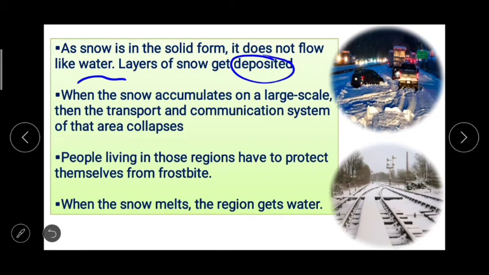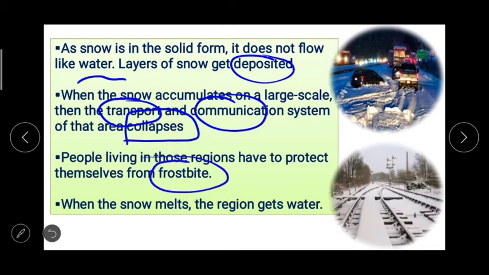And when the snow accumulates on a large scale, in very large quantity in one place, then the transport and communication system of that area collapse. People living in those regions have to protect themselves from frostbite, and when the snow melts the region gets water.